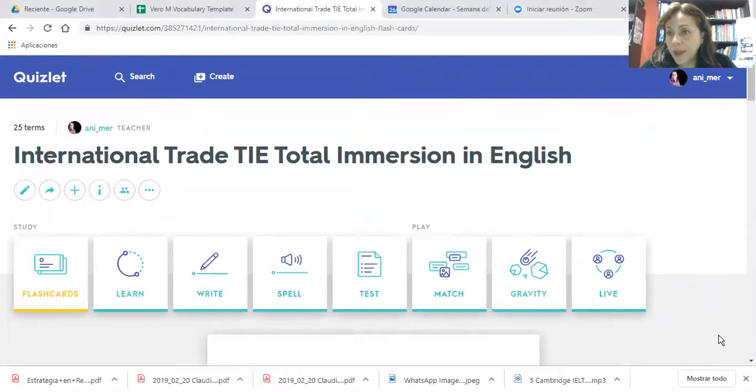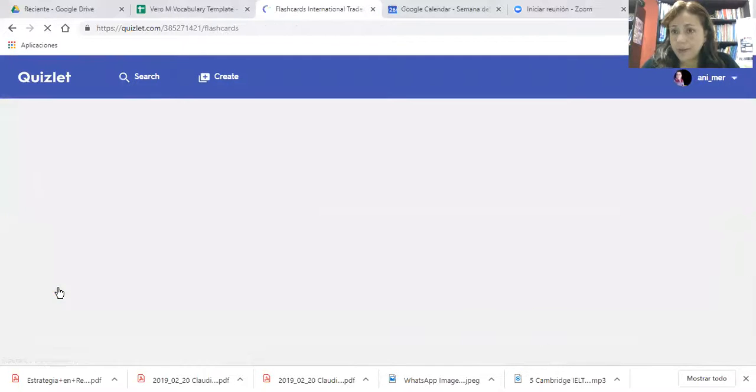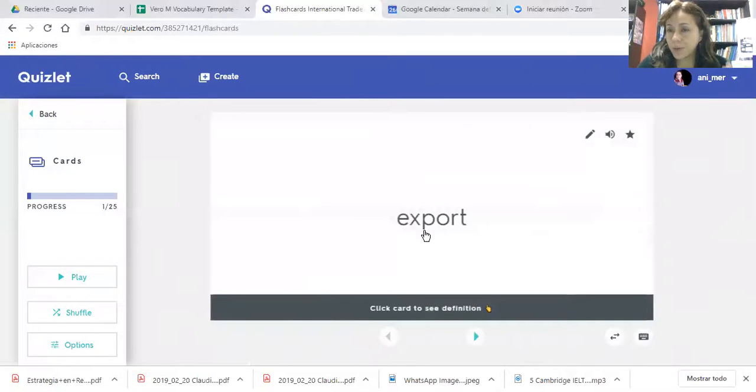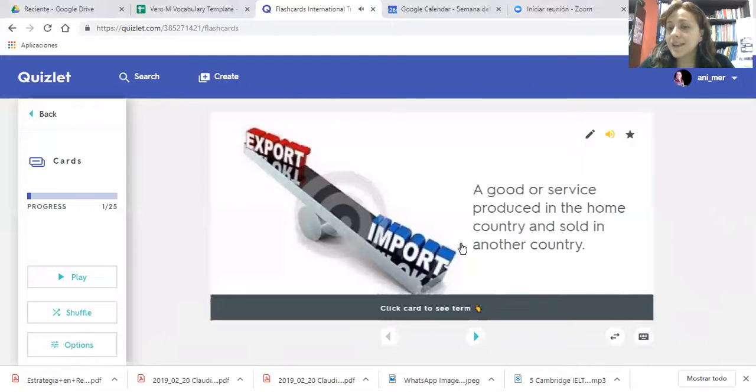So here we have some activities. One of them is the flashcards. So basically with the flashcards, you see, for example, export. Then you click: a good or service produced in the home country and sold in another country. So it is in English, the meaning, and you have some kind of picture. If you don't want this picture, you can change it with something that keeps the same meaning. And then you say, okay, I already know.